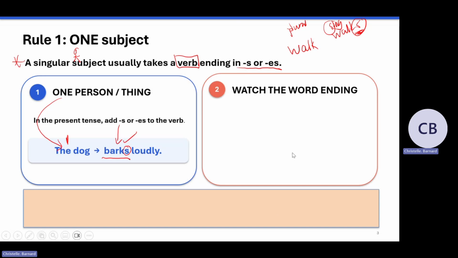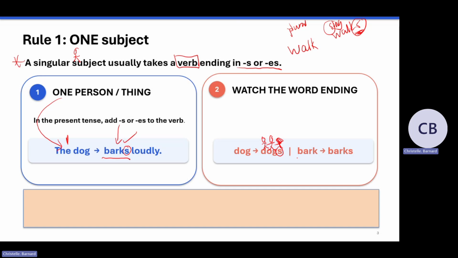The verb and the subject work in opposites. This might sound confusing, but look at this. A dog, dogs. This is a plural dog, right? It's more than one. So what happens?